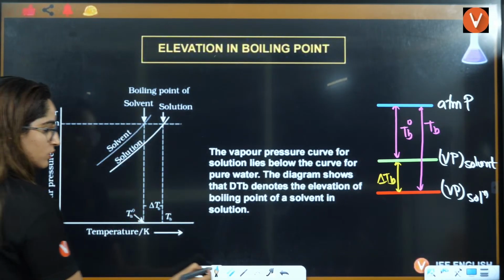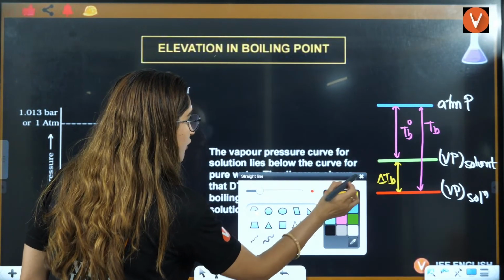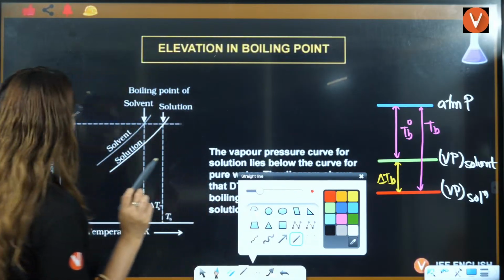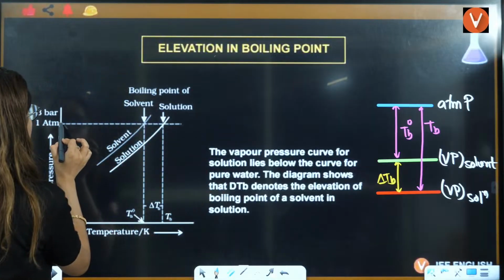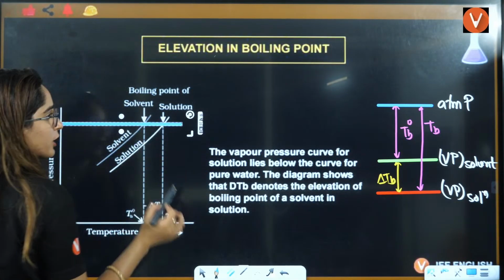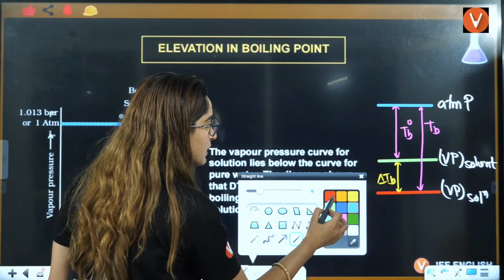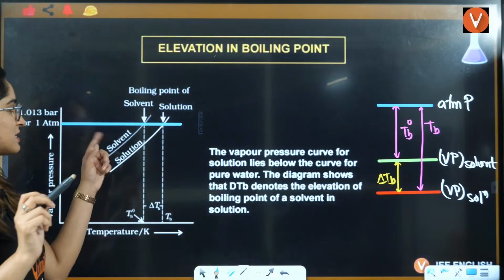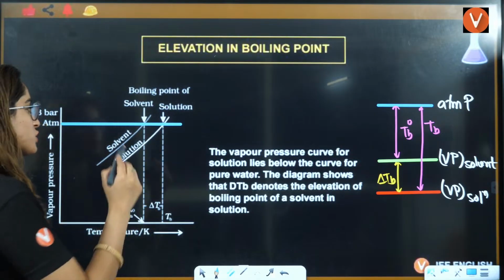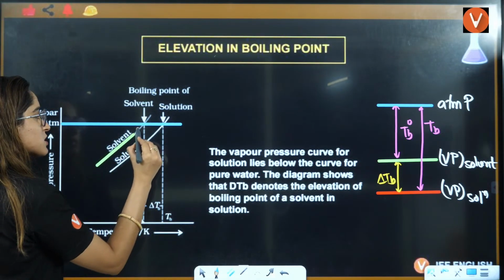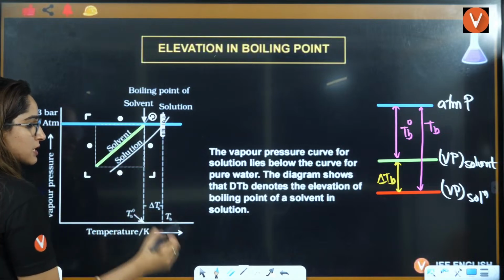I'm going to draw the graph in a colorful way. Atmospheric pressure, I'll draw with a blue line here as well, right? This is your atmospheric pressure. Vapor pressure of solvent is less or more? Vapor pressure of solvent is more, so the line will be above. So this is your vapor pressure of solvent, right?